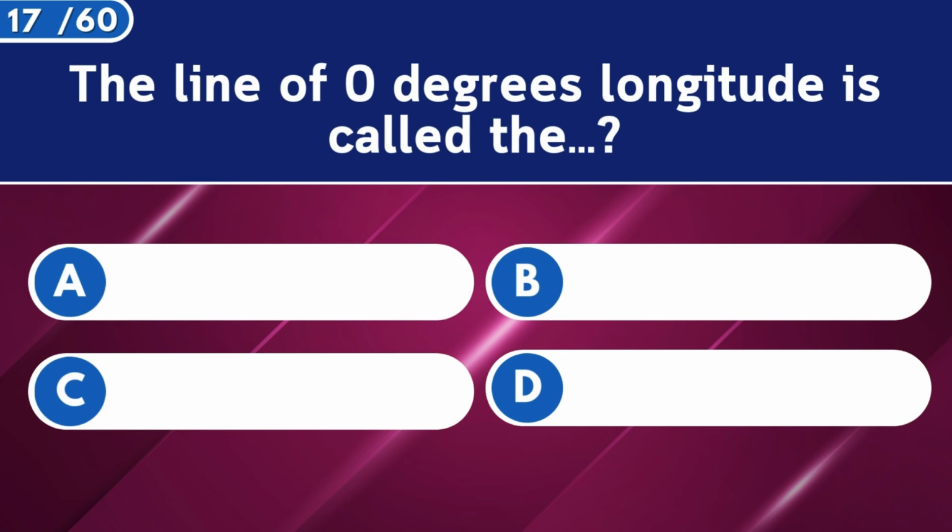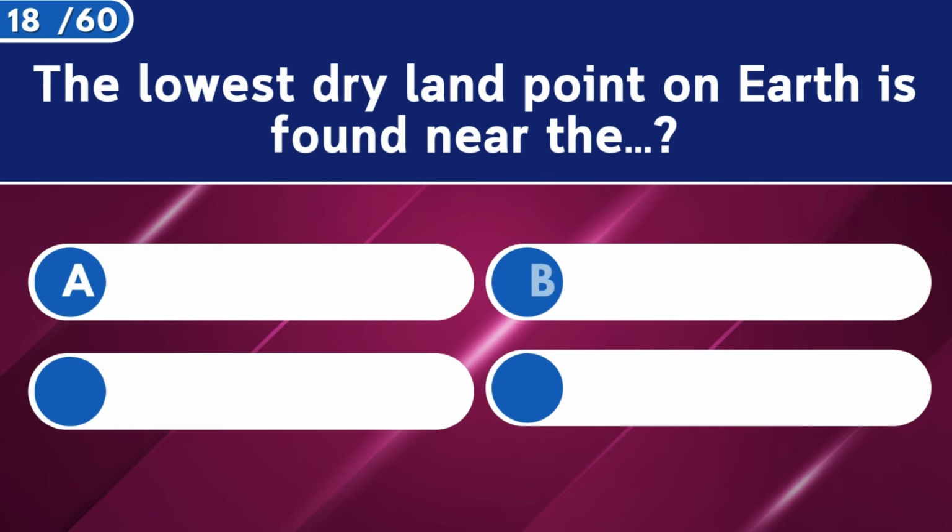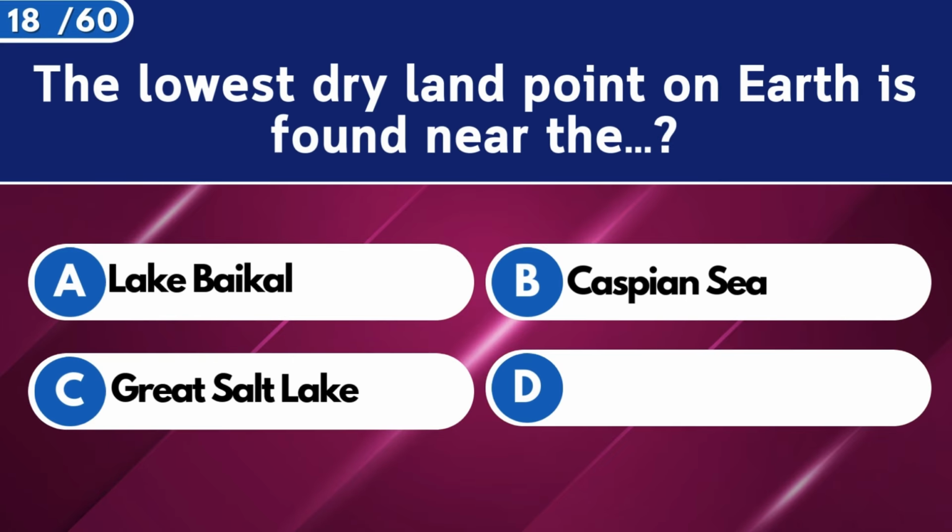The line of 0 degrees longitude is called the prime meridian. The lowest dry land point on Earth is found near the Dead Sea.